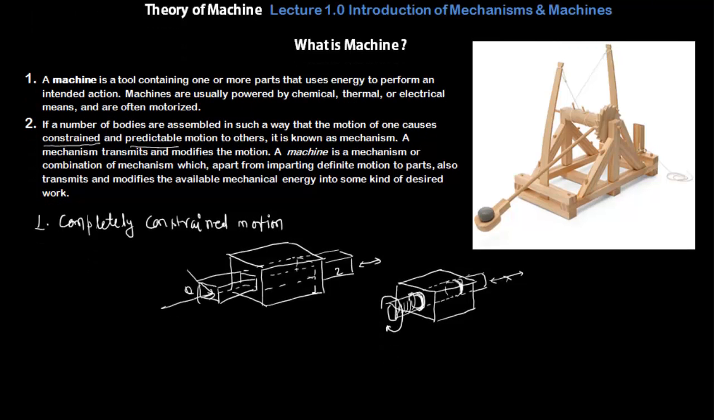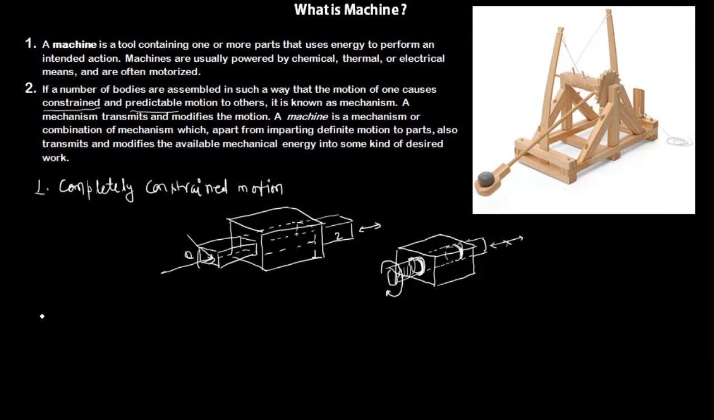Now, second, we are defining incompletely constrained motion. What is incompletely constrained motion? We can say that when the motion between two elements of a pair is possible in more than one direction and depends upon the direction of force applied, then it is defined as incompletely constrained motion.